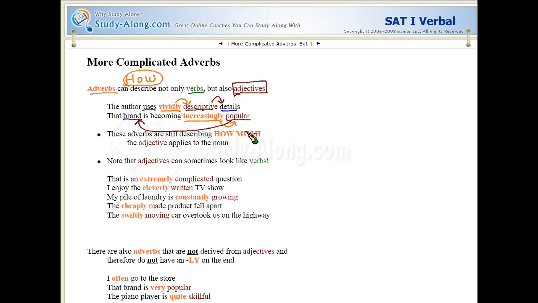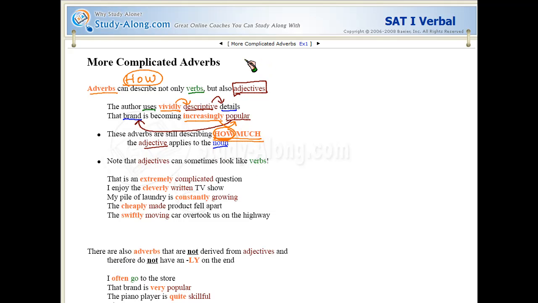So these adverbs are still describing how much. So the word you think of for an adverb is always how. How descriptive are the details? They're vividly descriptive. How popular is the brand? It's increasingly popular. So we're still in that world of how, but now we're describing how much an adjective applies to a noun.